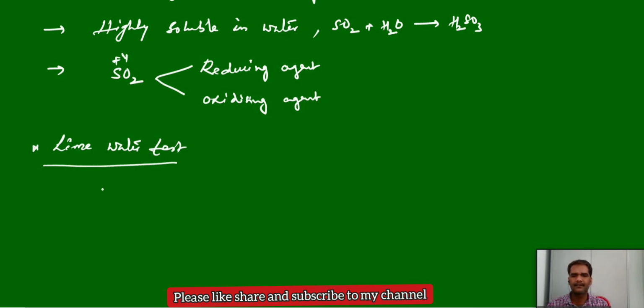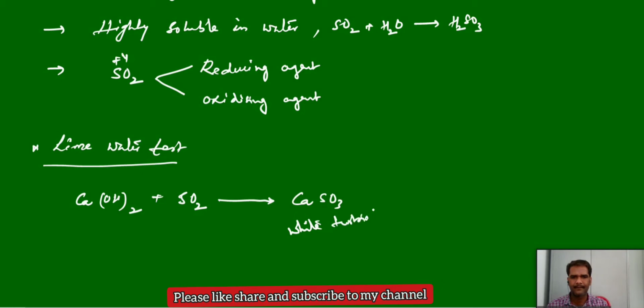This is very important. Just take calcium hydroxide, lime water, like the lime water test of carbon dioxide. If you pass sulfur dioxide gas into calcium hydroxide, it will form milky, white turbidity. That is due to the formation of calcium sulfite. And this white turbidity confirms that it is sulfur dioxide gas. But the same test we can do with carbon dioxide also. It will form white turbidity, but there it is calcium carbonate.